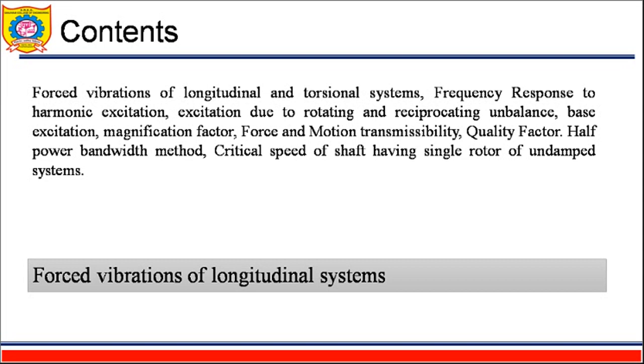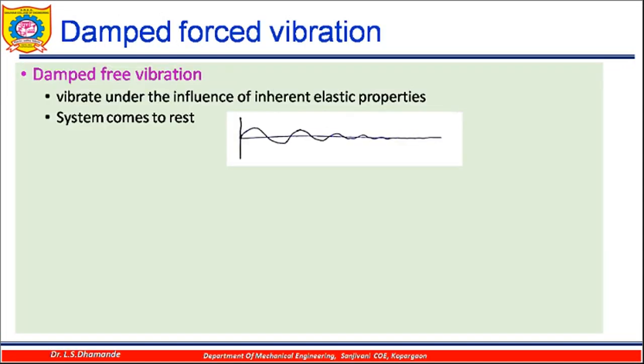In case of free vibration, there was no external excitation being given to the system for its vibrations to occur. But in case of force vibrations, like in case of IC engines, there is a motion of the engine, or in case of compressors, there is an electric motor which is providing the input to the machinery to cause the vibrations. That is what is called force vibrations. So we are going to see the force vibration in this particular presentation.